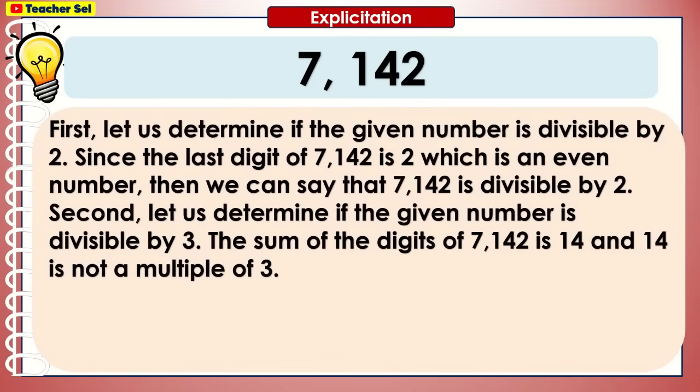7142. First, let us determine if the given number is divisible by 2. Since the last digit of 7142 is 2, which is an even number, then we can say that 7142 is divisible by 2. Second, let us determine if the given number is divisible by 3. The sum of the digits of 7142 is 14, and 14 is not a multiple of 3.